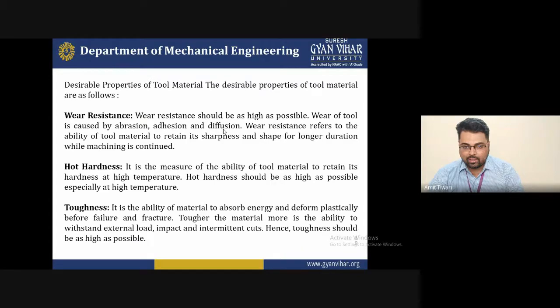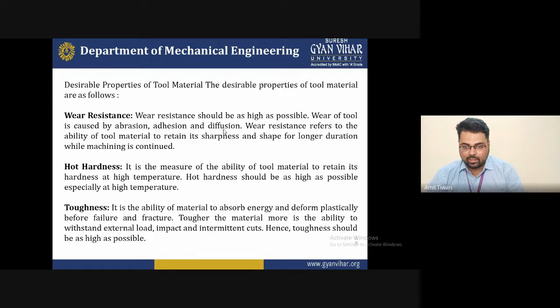Now the description is a desirable property of the tool material. The desirable properties of the tool material are as follows. The first is wear resistance. Obviously, it's the most important point. Whenever you are doing machining, the cutting edge of the tool strikes the surface of the workpiece, and many forces act on a particular point. At that time, there is a chance that a tool wear problem occurs.